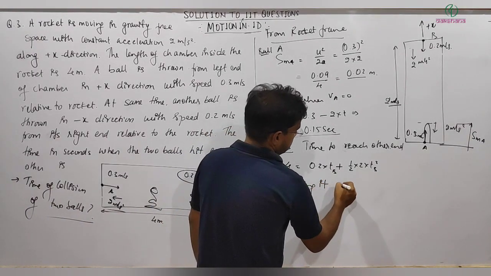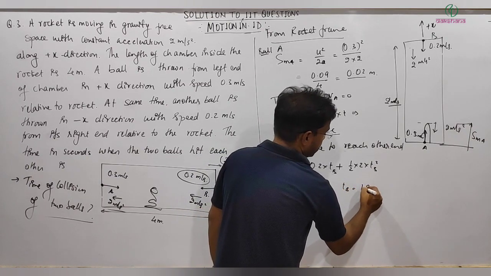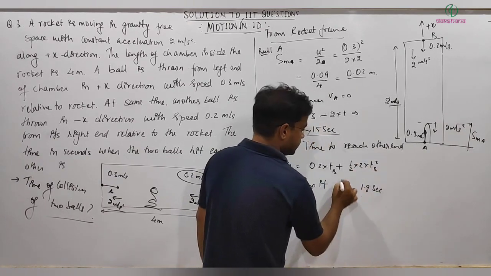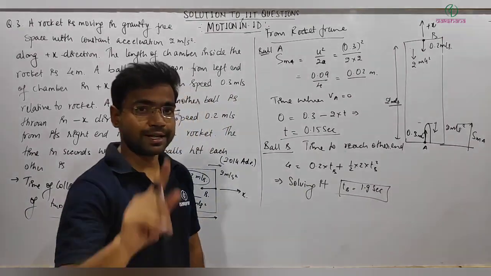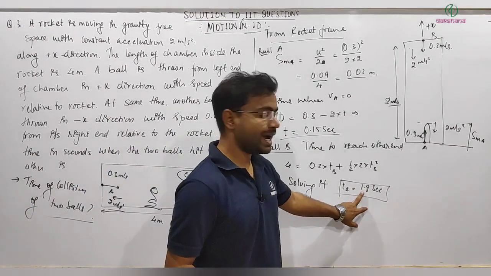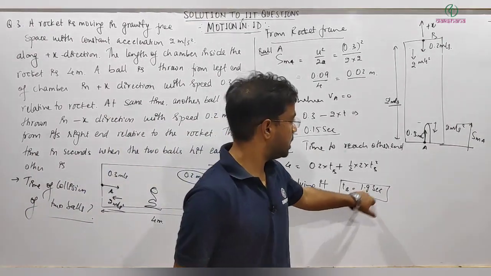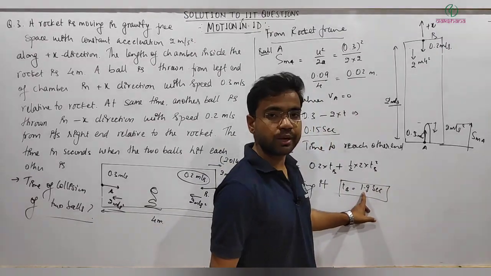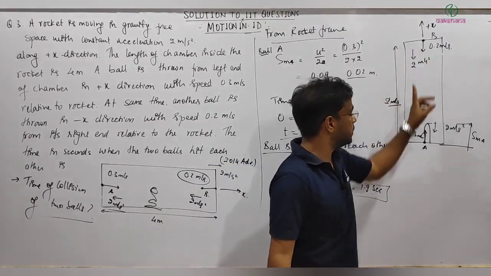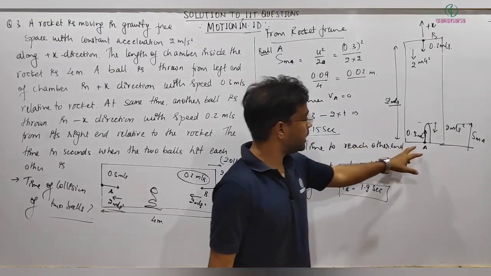Solving it, we get TB roughly 1.9 second. It's a simple quadratic equation, you will solve it. Another thing is that it's taking almost 1.9 second from here to there, and it's traveling how much?